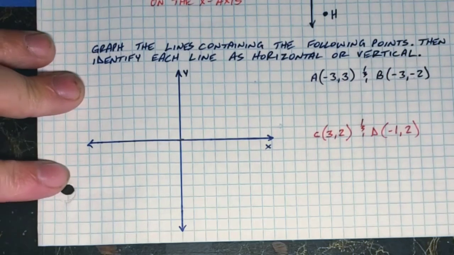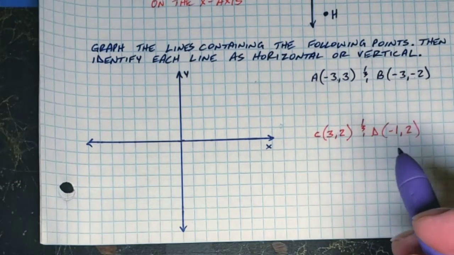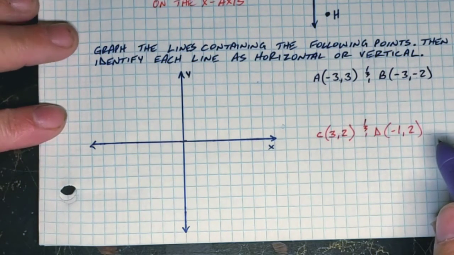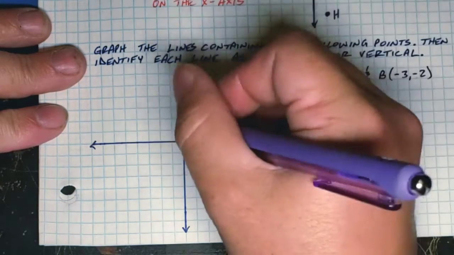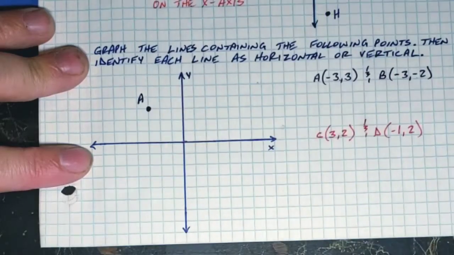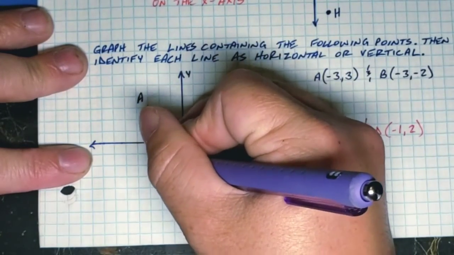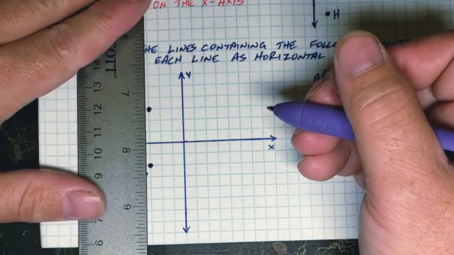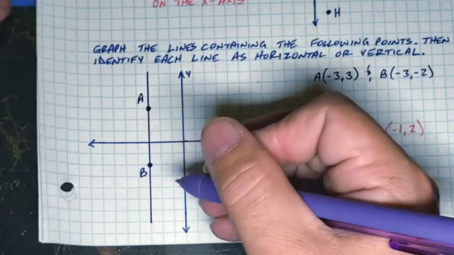So to do this, we are going to graph these 2 points, and then use a ruler to draw a nice straight line through those 2 points and tell if that's a horizontal line or a vertical line. So A is at (-3, 3), and we're going to label it A. And B is at (-3, -2). We're going to label that point. Then we're going to take a ruler so that our line is nice and straight, and we're going to draw a line through those 2 points.